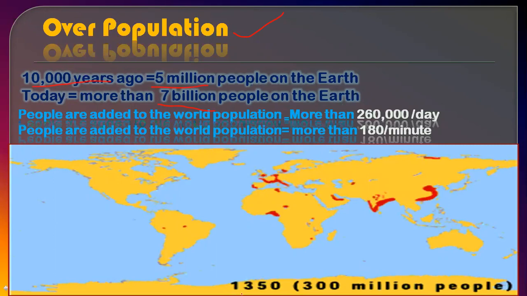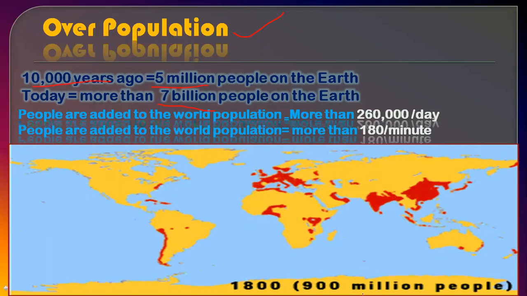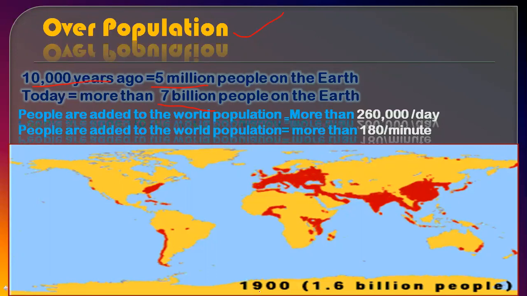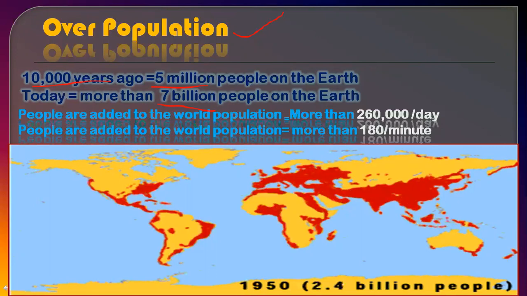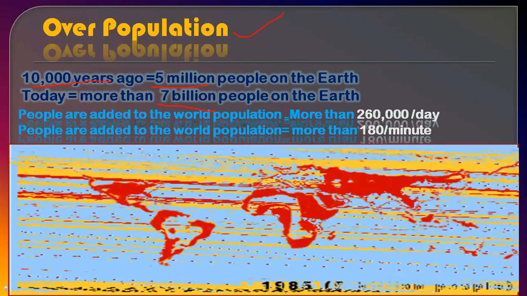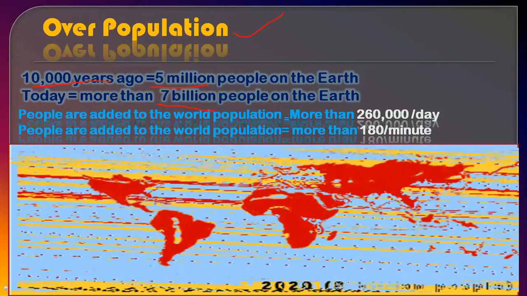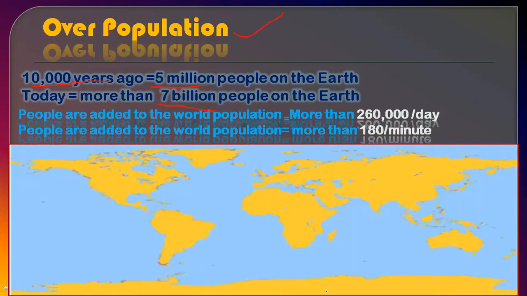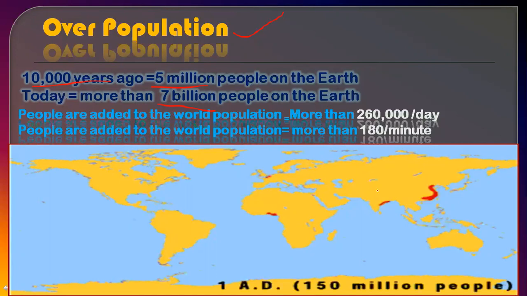Around 1350 to 1700, 600 million people were there. In 1900, 1.6 billion, in 1950, 2.4 billion, and now in 2020, almost 8 billion people are living on the earth, just on the land part.